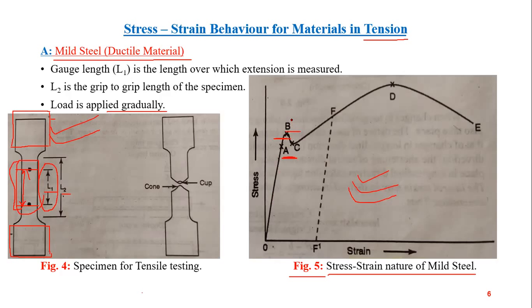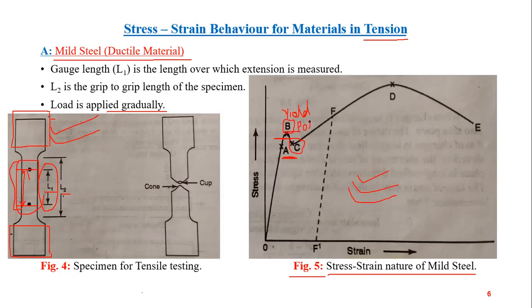Then point B is the upper yield point. Point C is the lower yield point. Yield, Y-I-E-L-D, yield point.